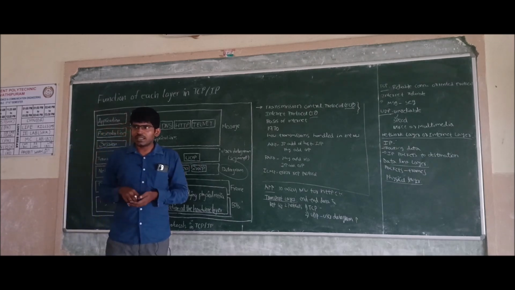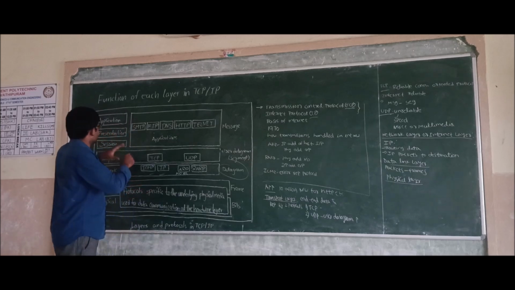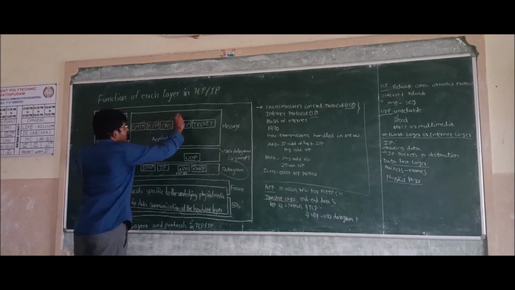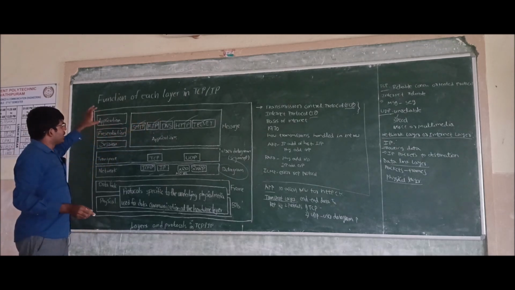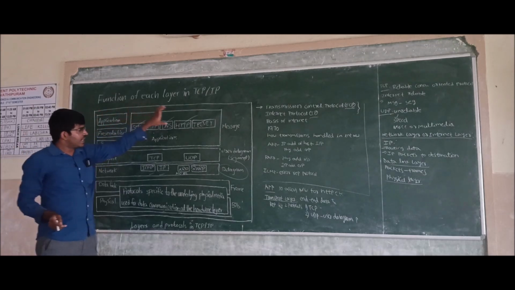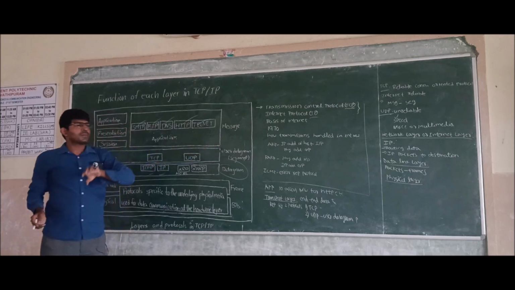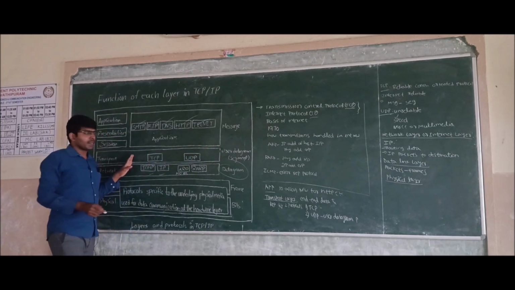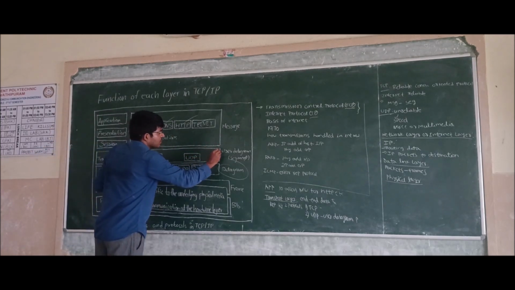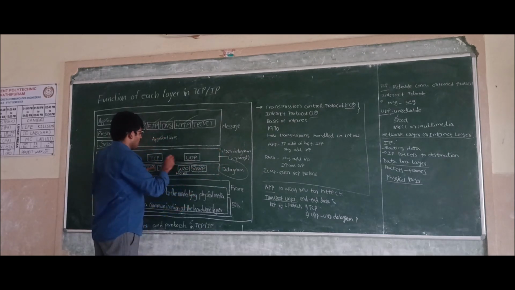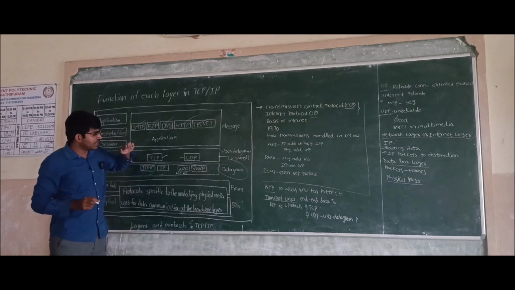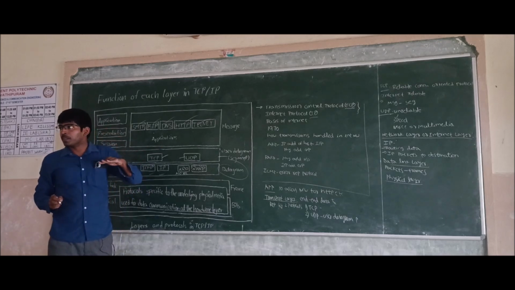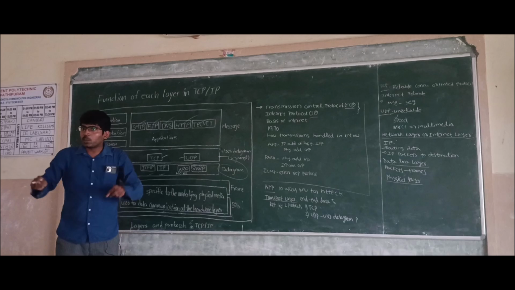We are repeating once again the important points. In order to access these services, in the application layer, we send the message to the transport layer. The transport layer will convert this message to segments by using the TCP and UDP protocols. TCP is a reliable connection-oriented protocol.